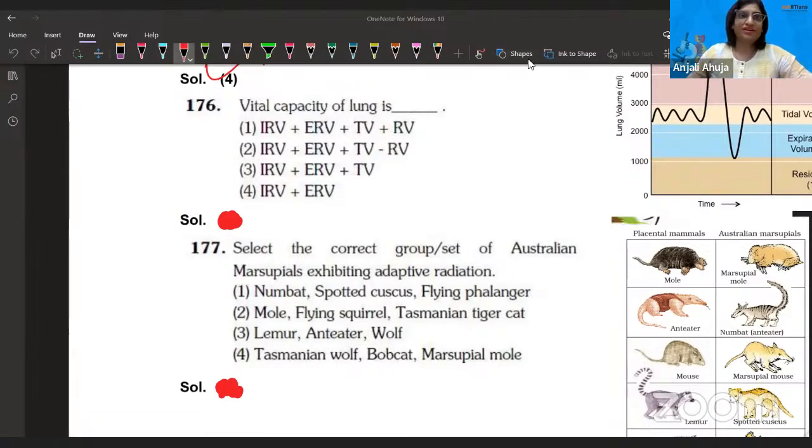So we will be starting from question number 176, which is a part of zoology. As you do know, there are 50 questions in botany and 50 in zoology. Botany is done, 25 questions of zoology are done. And let's start it up.